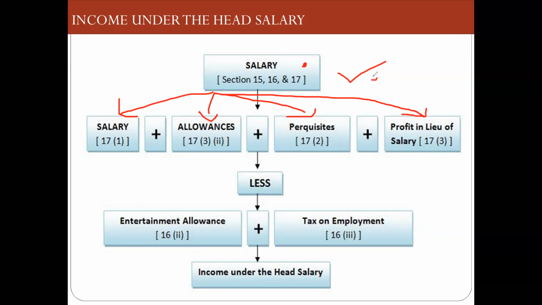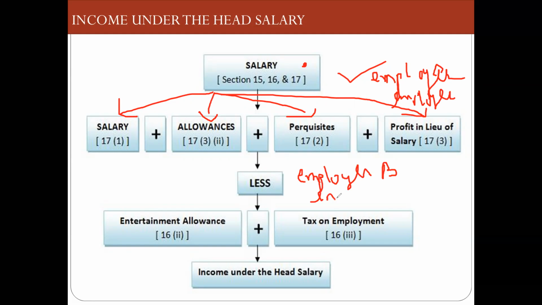Who is going to give? The employer is going to give to the employee for whatever he has worked. So for the employee it is an income, and for the employer it is an expenditure. Please remember. Number two, why are we stressing this particular point? Because for the employer it is a business income, for him it is a business. For the employee it is a profession, or he is doing a job.